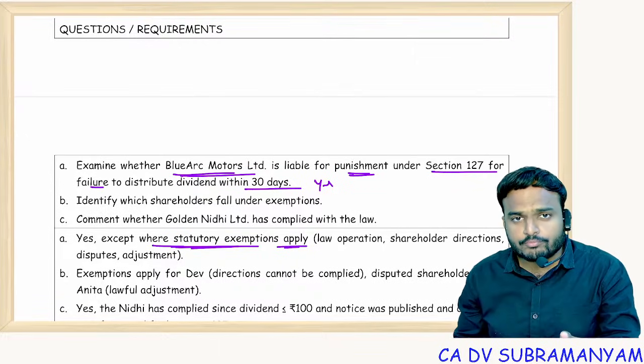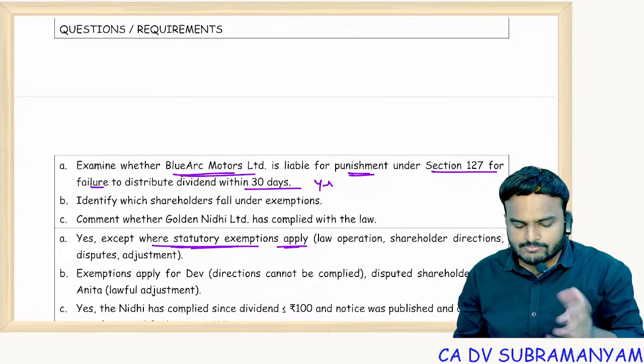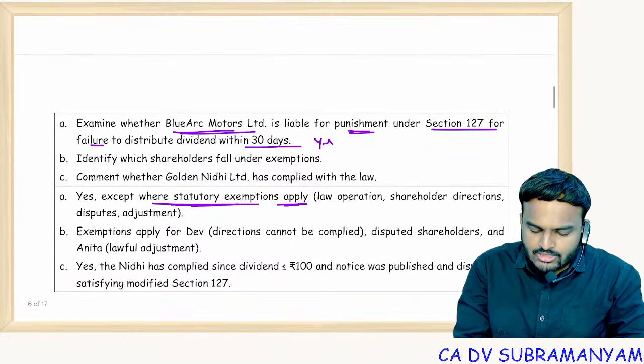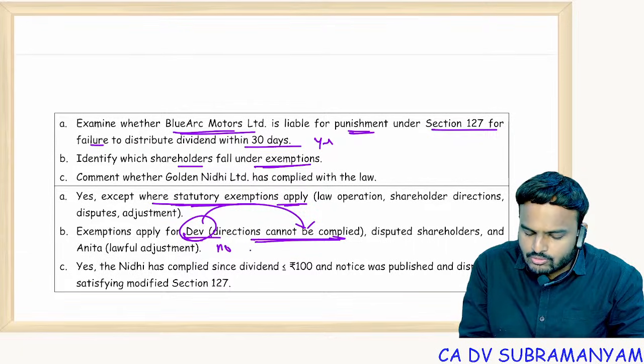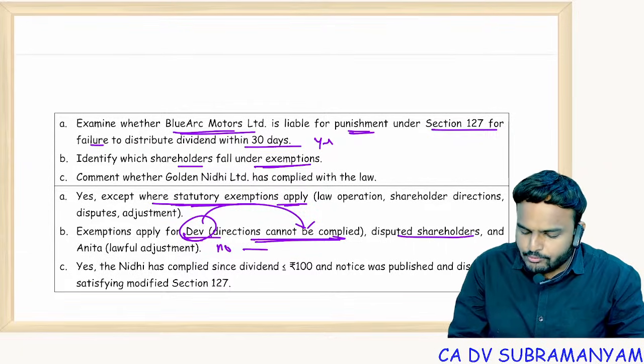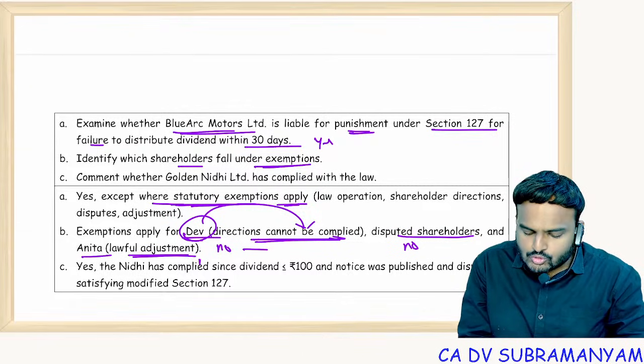If you are able to prove like that, then you are exempted from the punishment, or else punishment is applicable. Identify shareholders fall under the exemptions. For Dev, directions cannot be complied and the same has been communicated. So with respect to Dev, there is no punishment to the company. Disputed shareholders, no punishment. Anita, lawful adjustment against the dues, no punishment.